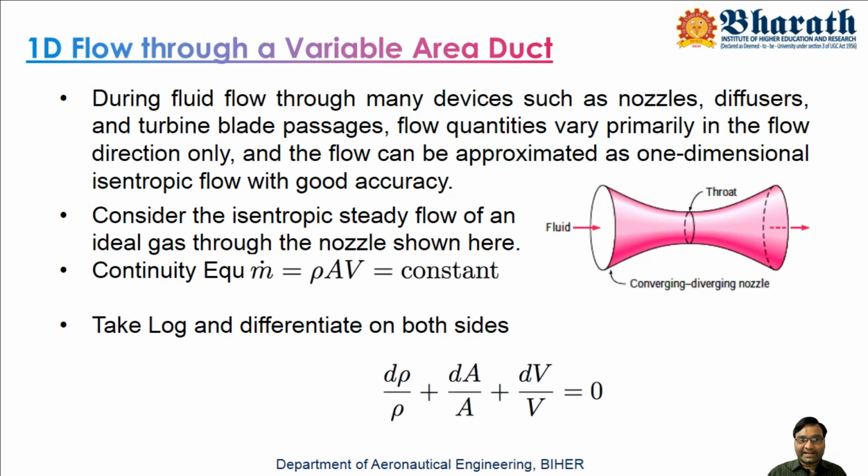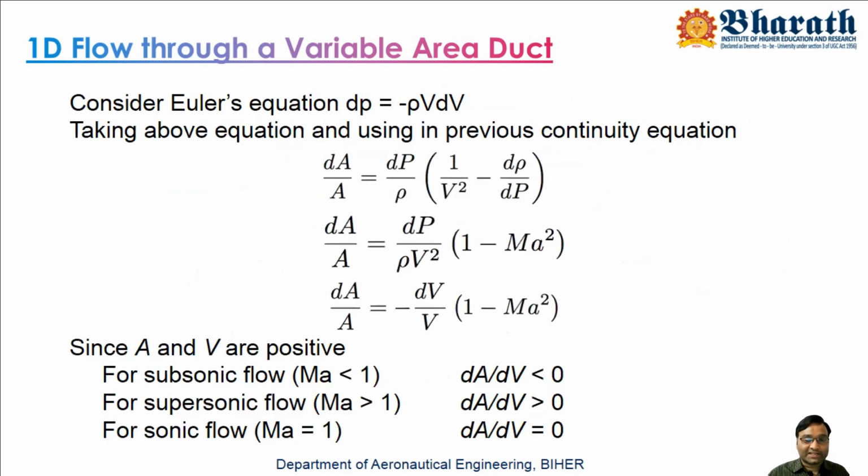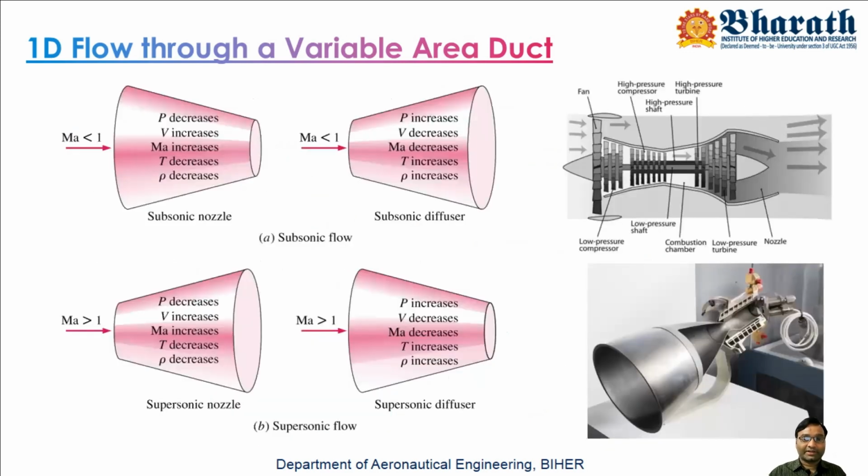That means if you send a fluid with sufficient pressure, the flow will achieve M equals 1 at the throat, because at the throat the area is remaining constant. We'll see in an upcoming slide the corresponding explanation for that. Now, what is a practical example I can give here?